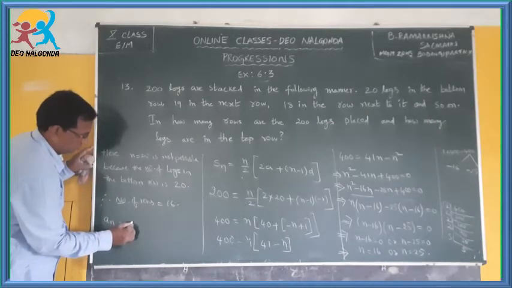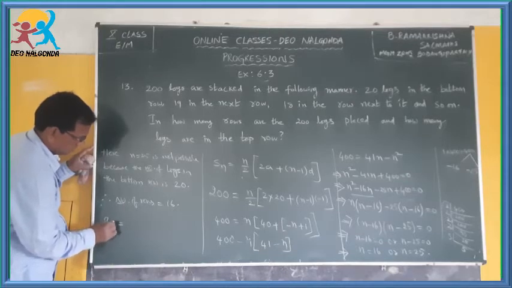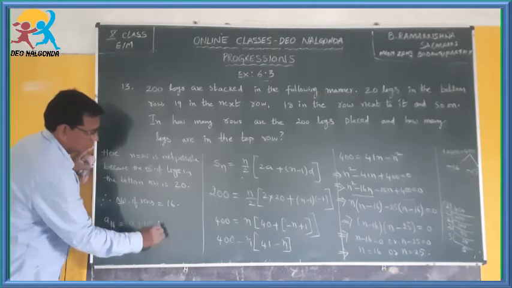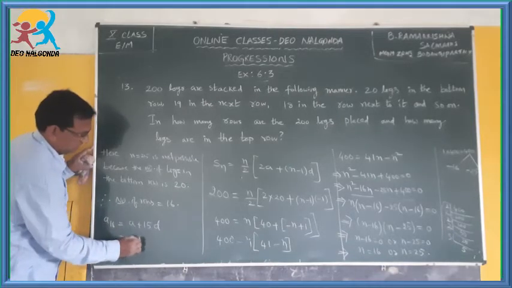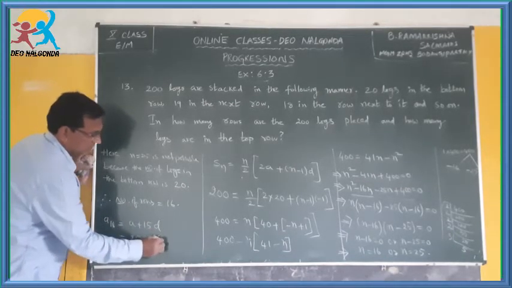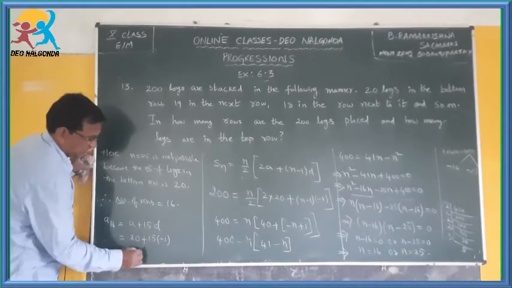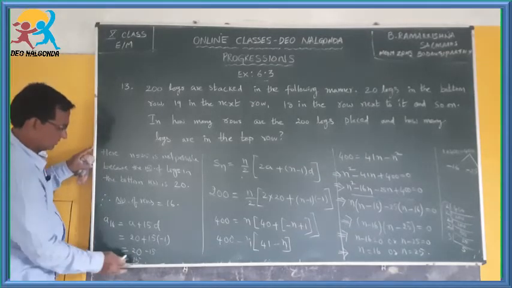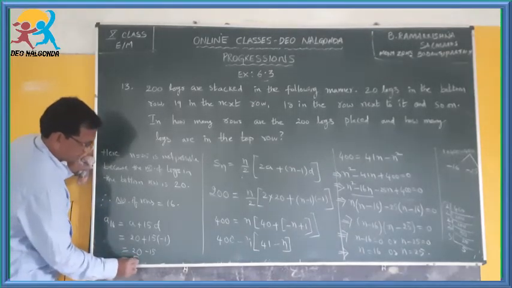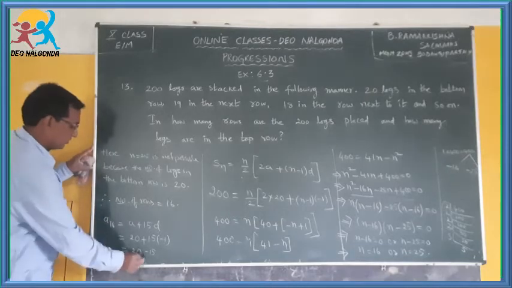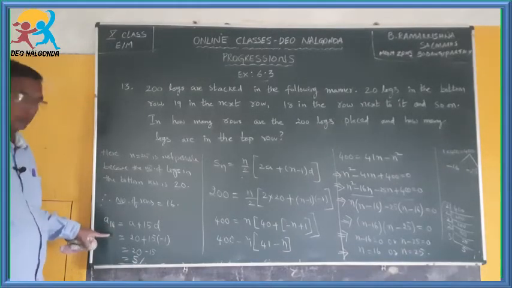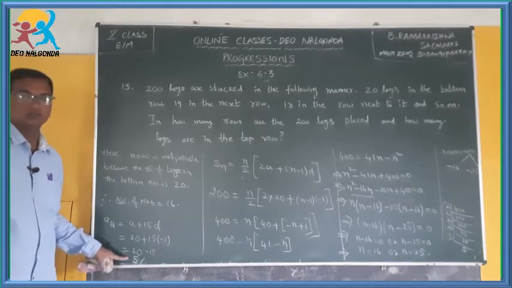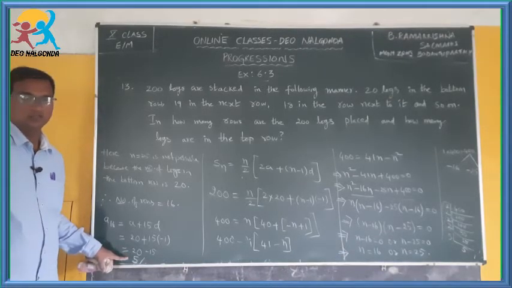An is equal to, an means what? 16 here. A16 is equal to a plus 15d, which is equal to a is 20 plus 15 into d is minus 1, equal to 20 minus 15, which is equal to 15. Therefore 20 minus 15 is how much? 5. Therefore we can say that on the top row or the last row we have 5 logs in it. Okay, did you understand this?